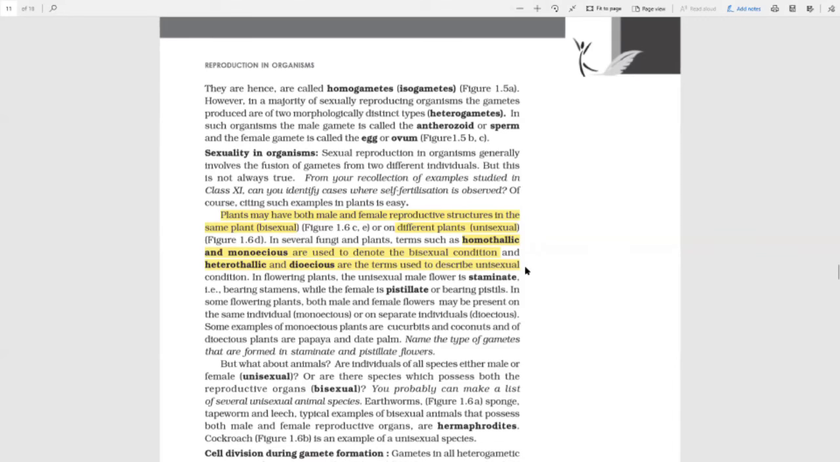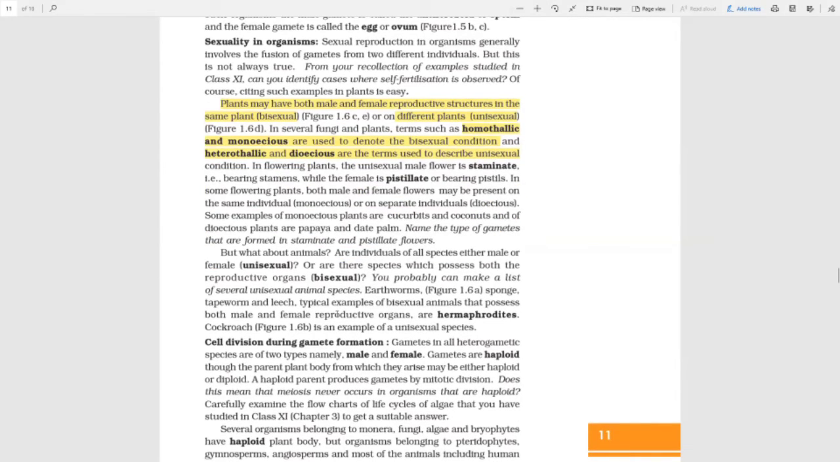Homothallic and monoecious are used to denote bisexual, but in bisexual, male and female both are present in one flower. Okay, now the unisexual male flower has been given a special term which is known as staminate, bearing only stamens, while female is pistillate, bearing only pistils. In some flowering plants, both male and female flowers may be present on the same individual, monoecious. Some examples of monoecious are cucurbits and coconuts, and dioecious are papaya and date palm. So now we have cleared our cloud of doubt in plants. Now let's come to animals. You might be thinking, what is this person talking?